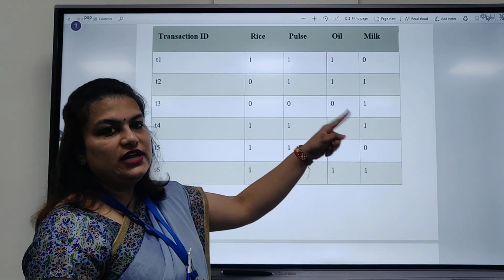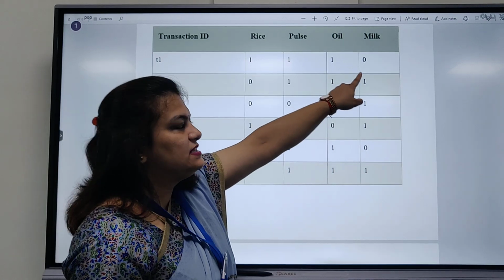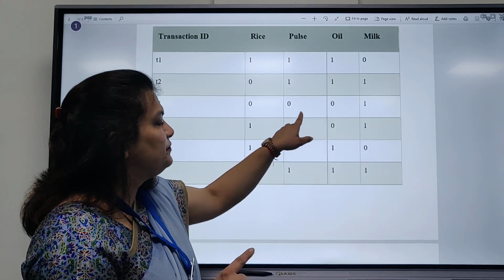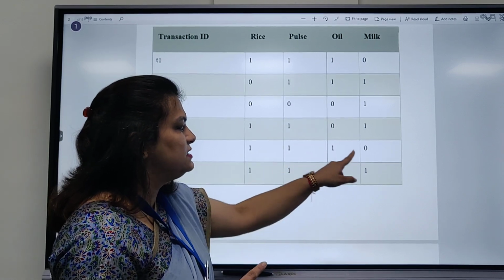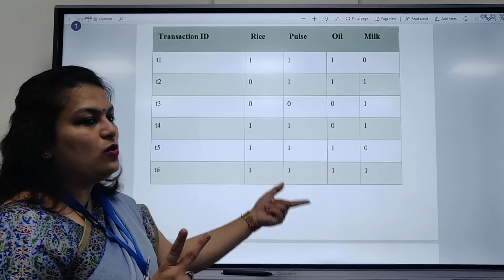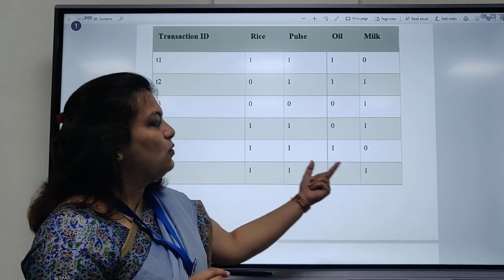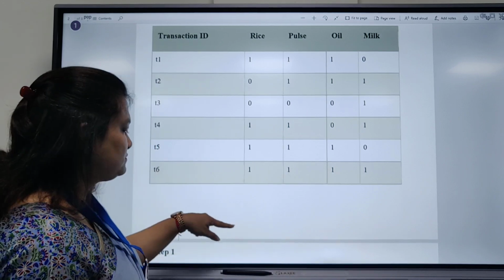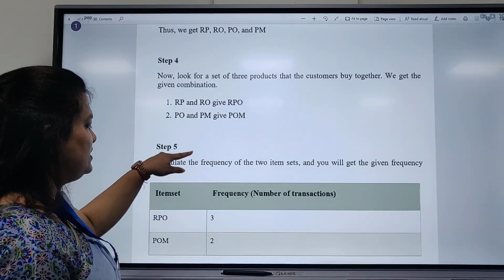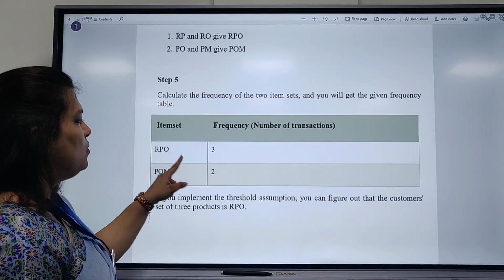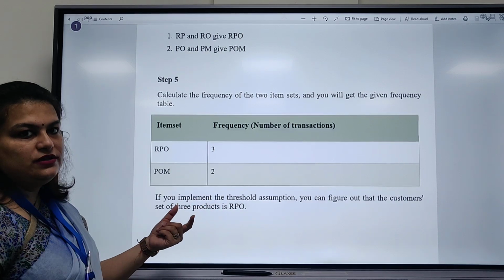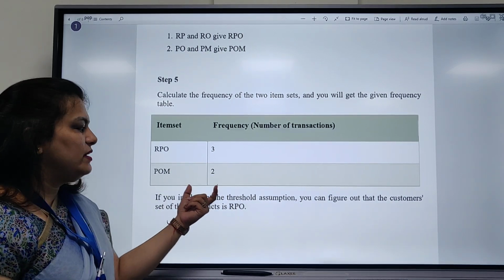And pulse, oil and milk, here this is missing, so we will not include this. All are 1. These are missing, this is missing, and our POM is 2. So RPO has frequency 3 and POM has frequency 2. So we make again a frequency table in which RPO and POM are given frequencies, that is RPO 3, which we saw in the above table, and POM is 2.